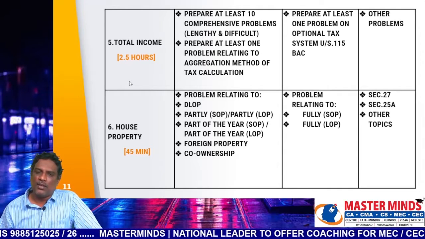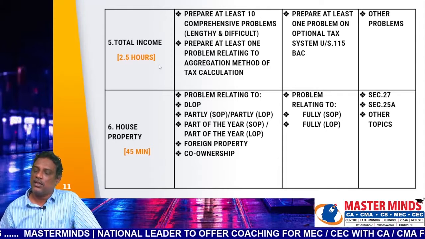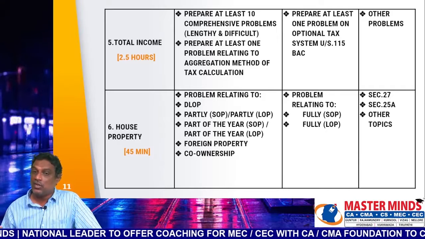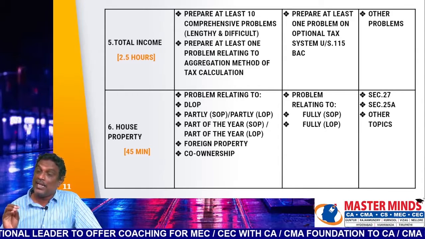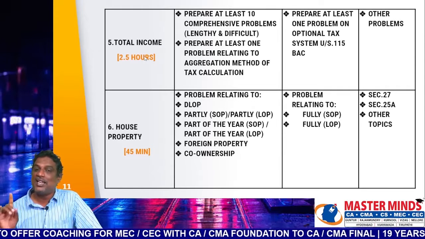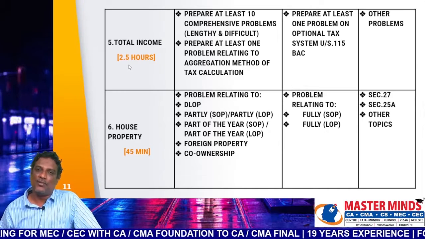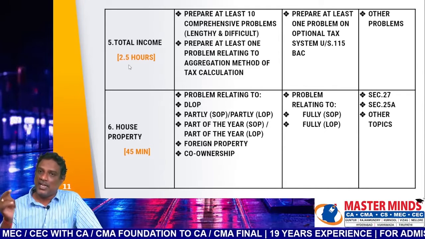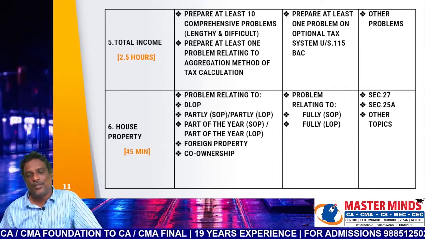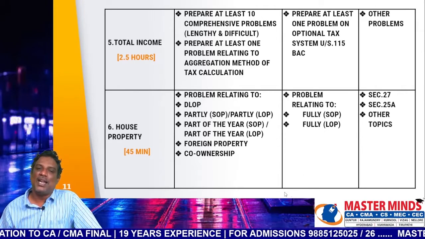Total income does not contain any theory part. So it is better to prepare at least 10 problems from this chapter. It is better to prepare lengthy and complicated problems from this chapter, at least 10 problems. Prepare thoroughly, very important from the examination point of view. The first problem itself relating to total income contains 14 marks. There is no choice. It is a compulsory problem. And prepare heads of incomes.